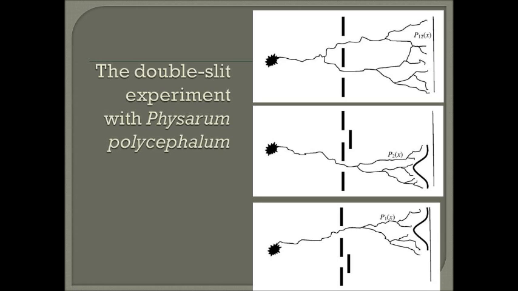Thus, the total probability of A, corresponding to the intensity of plasmodium reaching the screen, is not just the sum of the probabilities of A1 and A2. This means that the plasmodium has the fundamental property of electrons discovered in the double-slit experiment. It is a proof of non-additivity of probabilities.